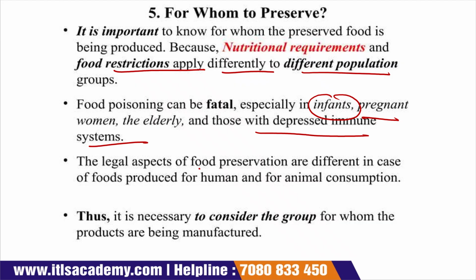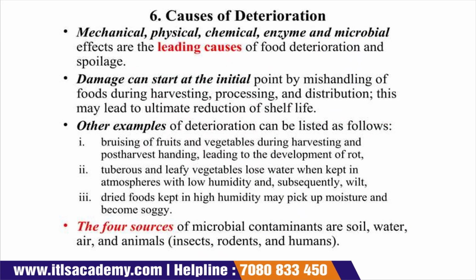The legal aspects of food preservation are different for food produced for human consumption and for animal consumption. These two are very different in their case. Thus, it is very necessary to consider the group for whom the food products are being manufactured.